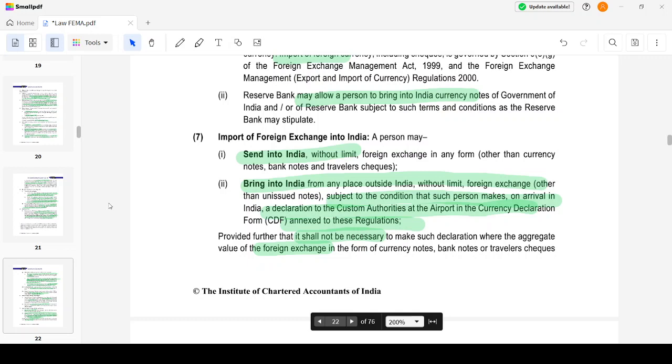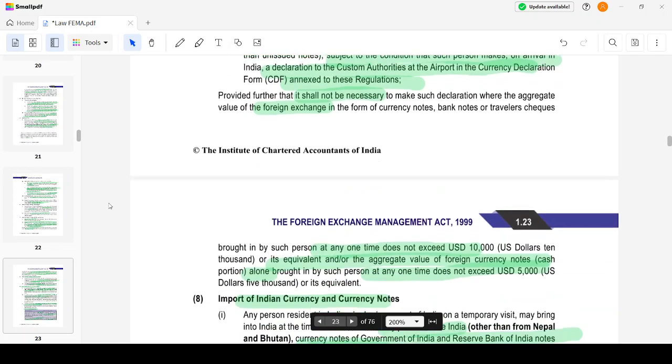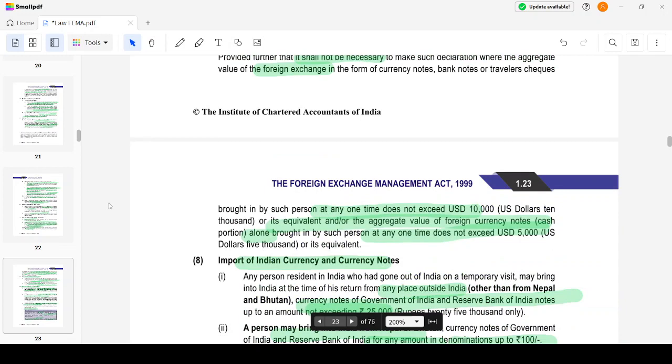Provided further that it shall not be necessary to make such a declaration where the aggregate value of the currency notes, bank notes, traveler's checks, anything, at one time does not exceed USD 10,000 or its equivalent. If the value of foreign currency does not exceed USD 10,000 at the time when I am bringing it, then I need not furnish the currency declaration form, CDF. And if only the cash portion does not exceed USD 5,000, then also there is no need for me to furnish the declaration.